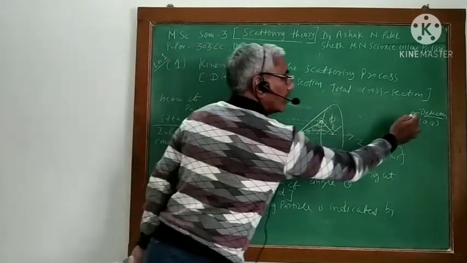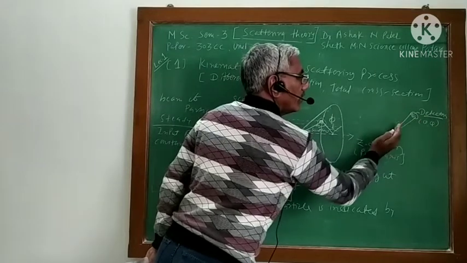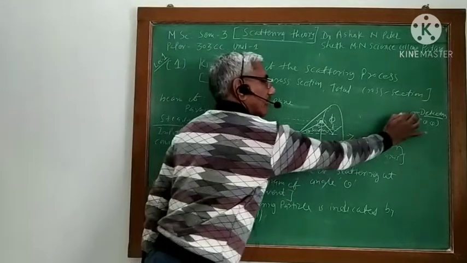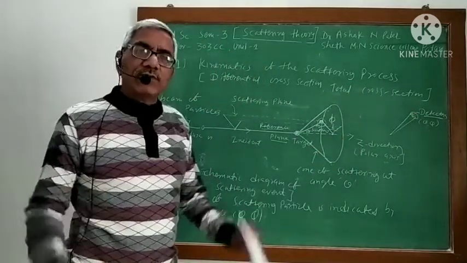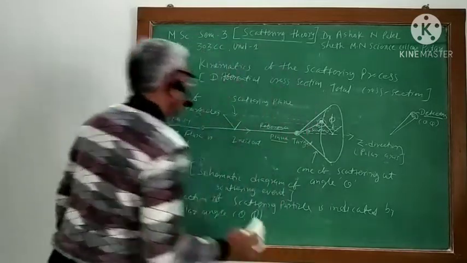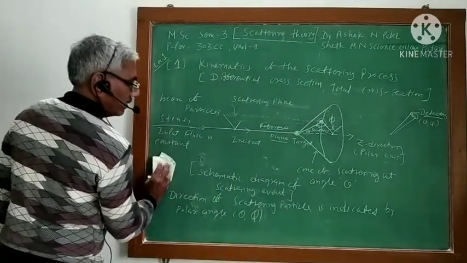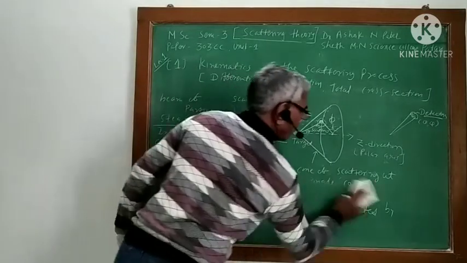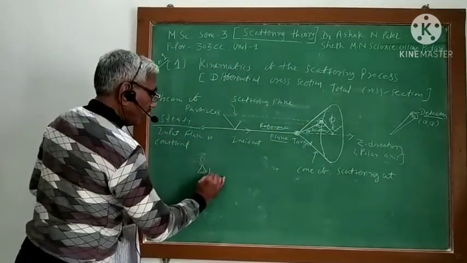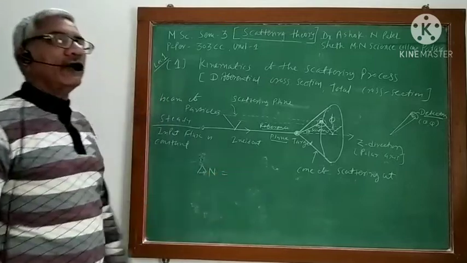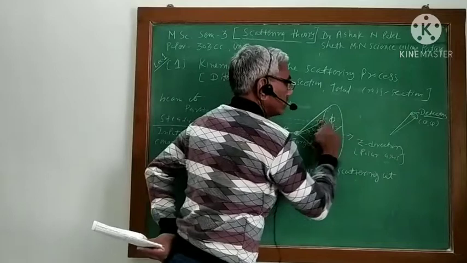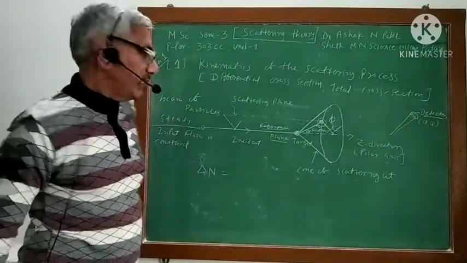So at a particular angle theta phi, the scattered particles which arrive in this area are also the same. And let us assume that delta n number of particles are scattered about the angle theta phi.